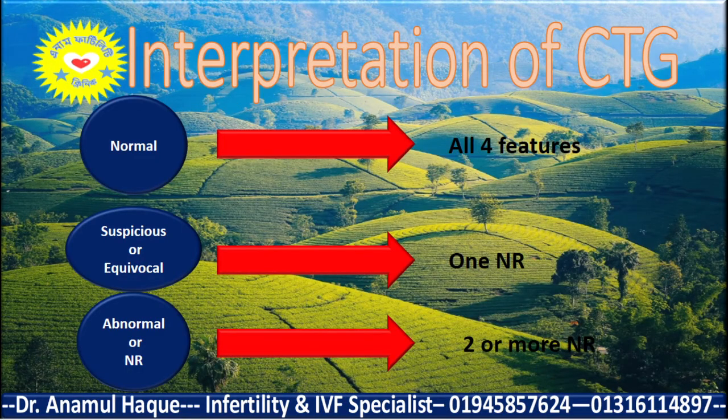So interpretation of CTG: we call it normal when all four features, like baseline fetal heart rate, variability, acceleration and deceleration, are reassuring. There is acceleration but no deceleration, then it is called normal CTG. And CTG is called suspicious or equivocal when one feature is non-reassuring, and CTG is called abnormal or non-reassuring when two or more non-reassuring features are present.